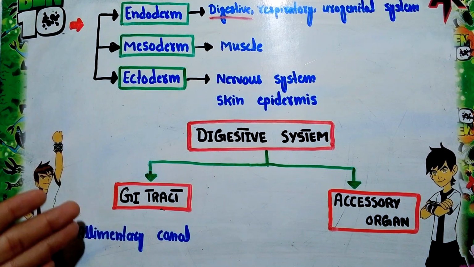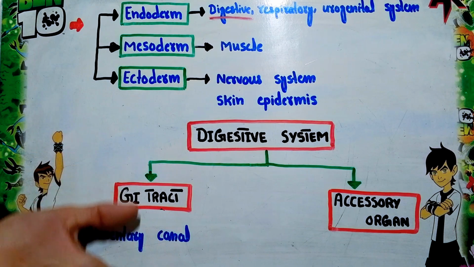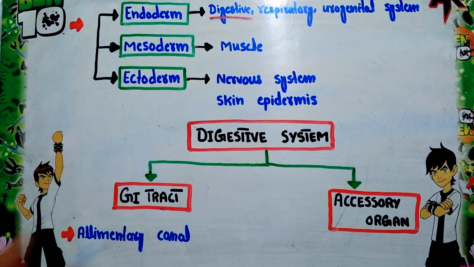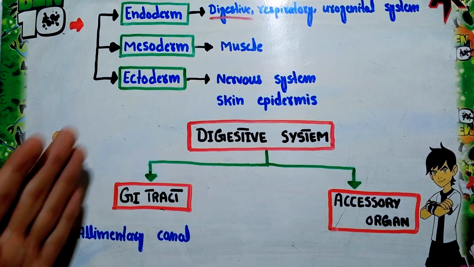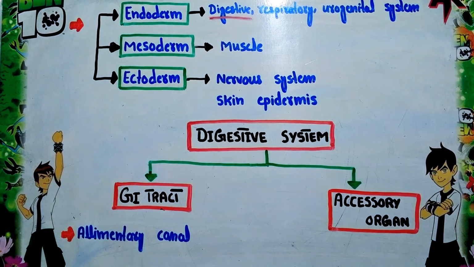Some organs are also attached to the GI tract or alimentary canal. These are called accessory organs, such as the liver and pancreas. Now let us talk about the GI tract.